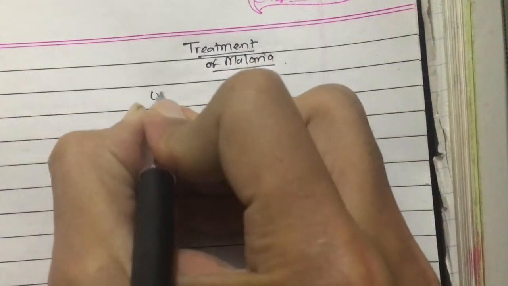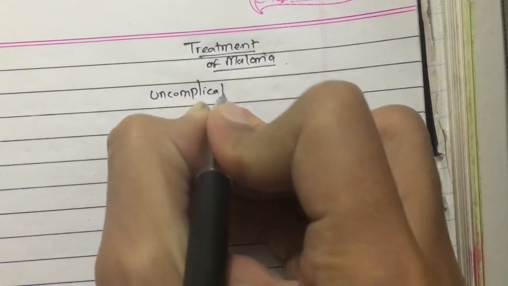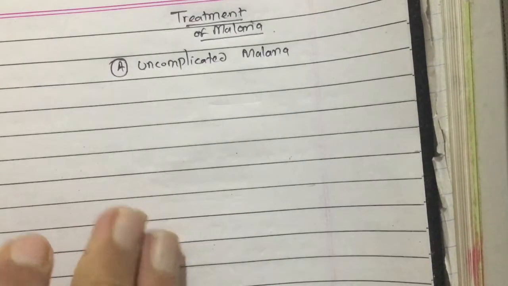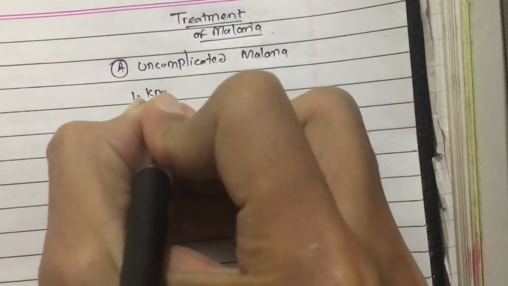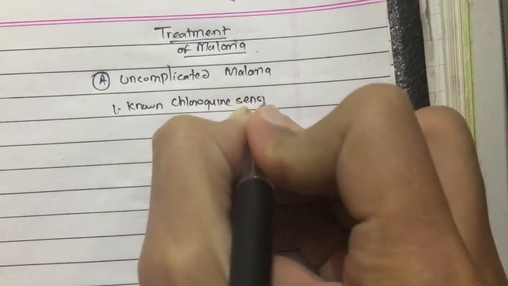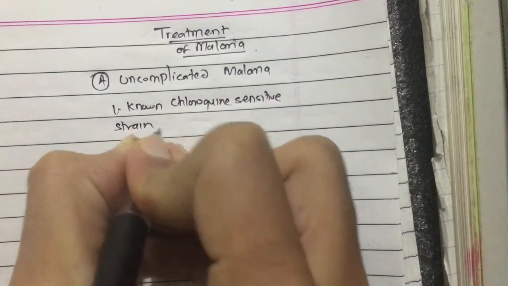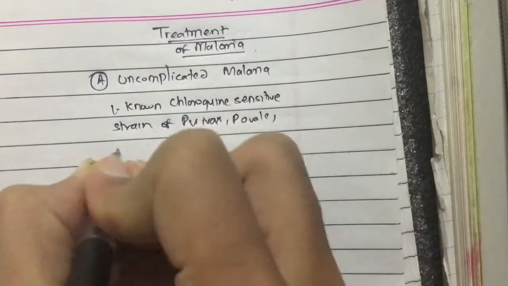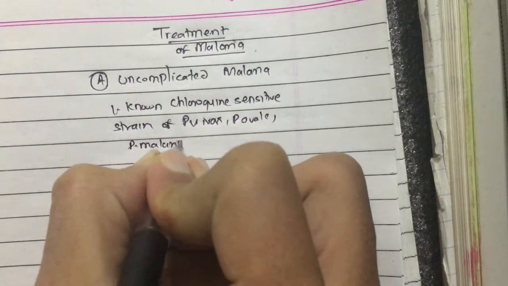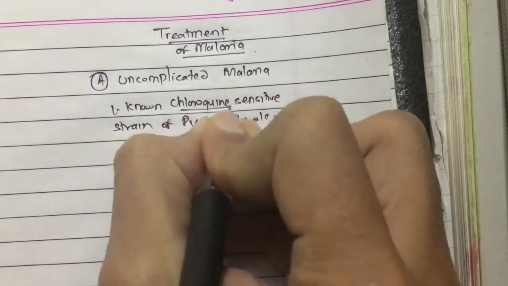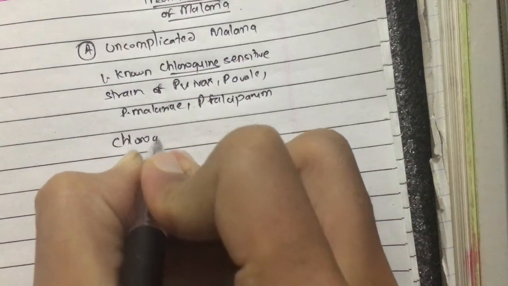For uncomplicated malaria, first, for the chloroquine-sensitive strains of Plasmodium vivax, ovale, malariae and falciparum, that means if chloroquine is sensitive in that area, then we can give chloroquine.